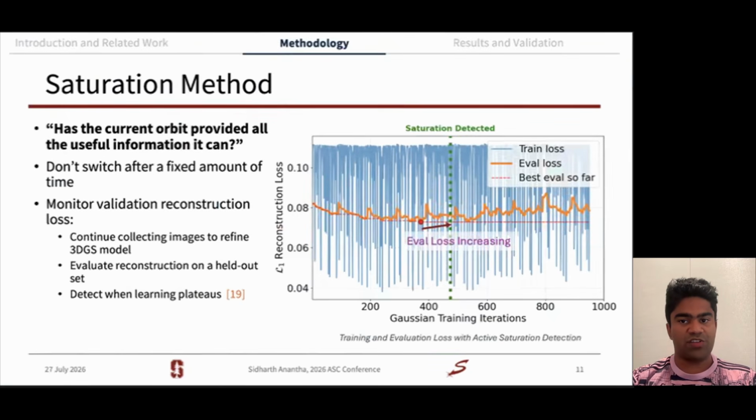While training our 3D GS model from images collected on orbit, we keep a holdout set of images that are used for evaluation loss. When our evaluation loss is no longer improving, or in other words, the evaluation loss is not decreasing, in this case, you can see it's increasing, we decide to use our guidance strategy to tell us which orbit to switch to at the end of the orbit. Rather than using a fixed time window to determine when to switch, we're using our shape model to inform us on if the current orbit has provided all the useful information it can, and it's time to make that switch decision.